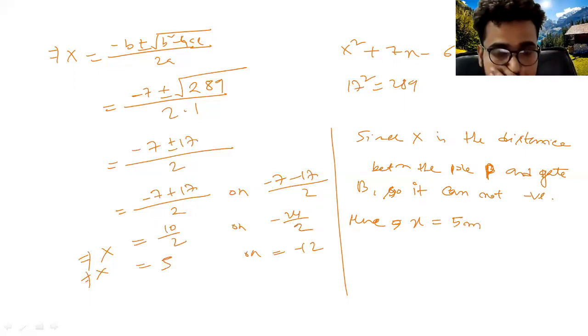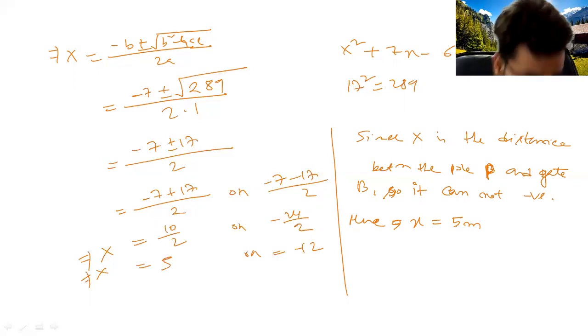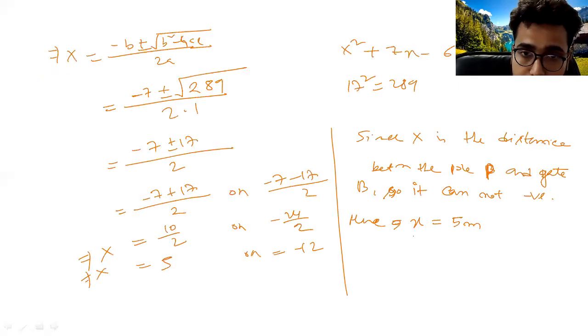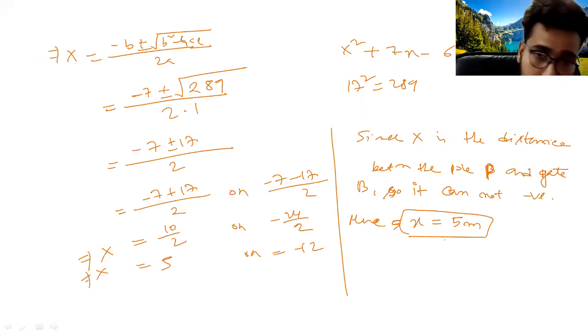Now this is the distance of the pole P from the gate B, but you have to find the distance of the pole P from gate A also. Yes or no? So write down next. We have already found x, that means the value of x will be 5. So write down only 5.